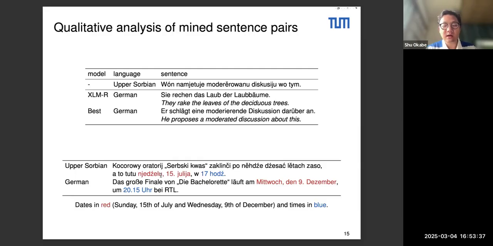We have actually thought of doing a kind of projection. The thing is, for German, the well-resourced language, we have easy named entity recognition, but for Upper Sorbian, I don't think we even have labeled data. So we will also need to build some tools for this, but that's a path we're still considering because of these kinds of errors that we showed, very similar sentences where it's very clear they're not translations because key components are not translations.